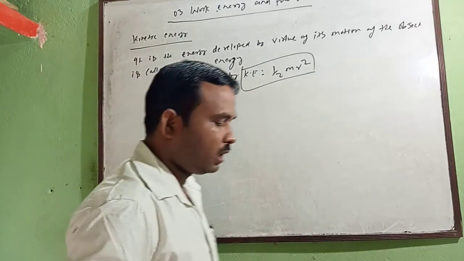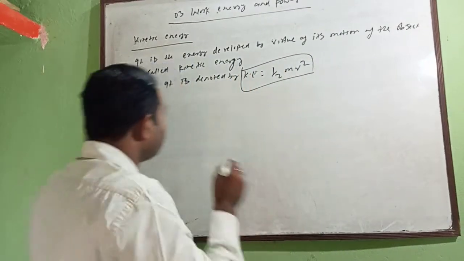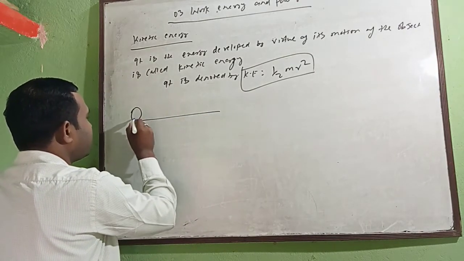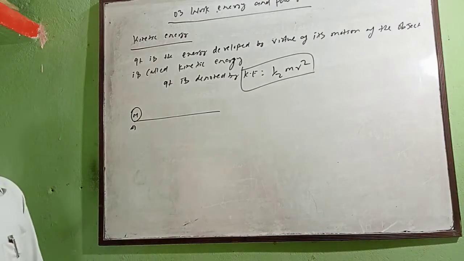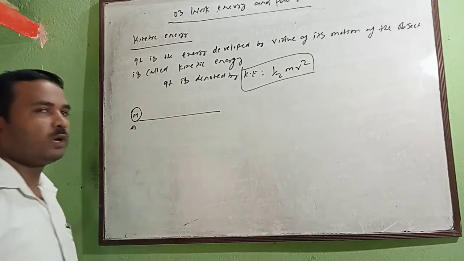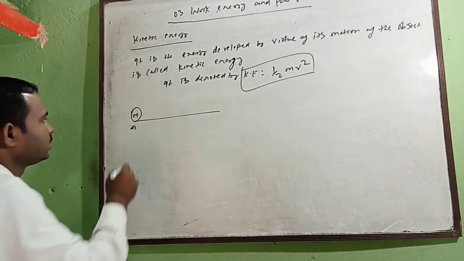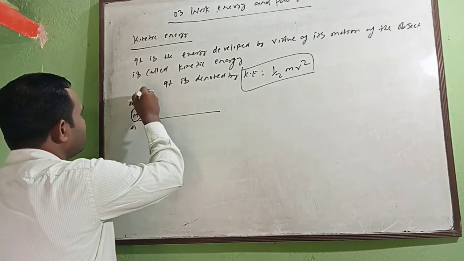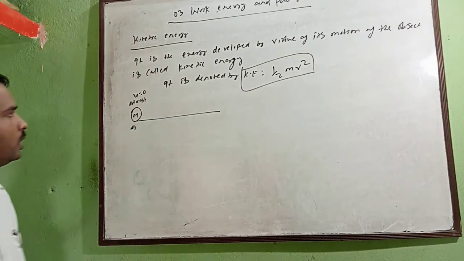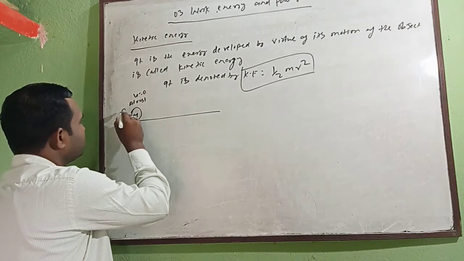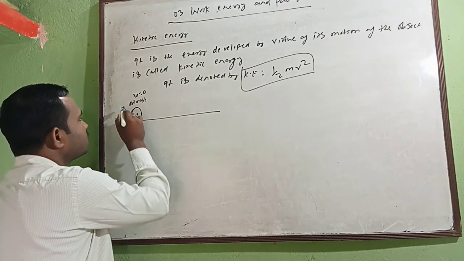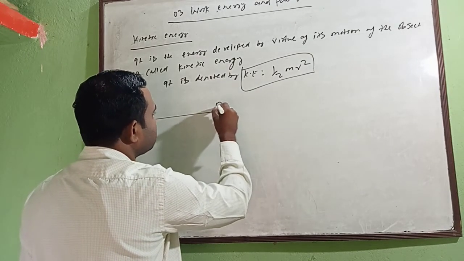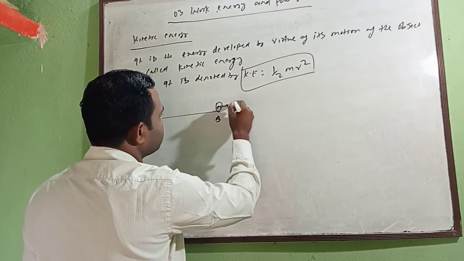Now, how will you find its formula? Suppose we have an object having mass m. M is the mass of the object, and at point A the object is at rest, so u equals 0. But when you give a force, the object will move from, suppose, A to B, and it has velocity v.